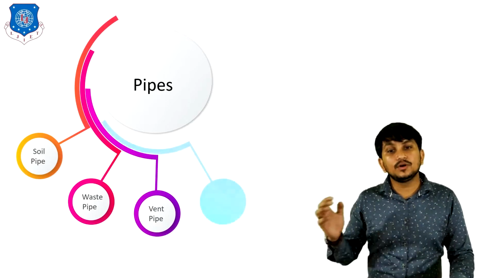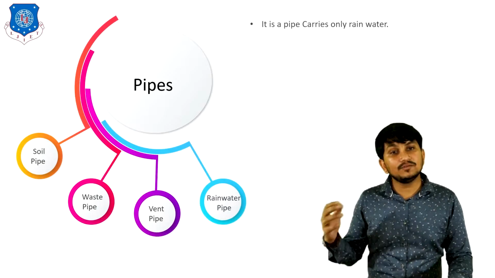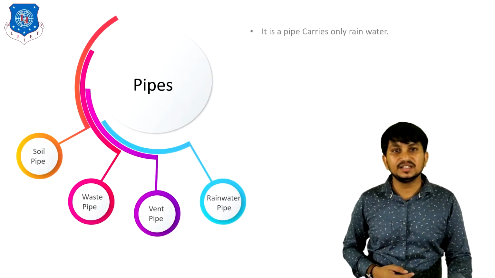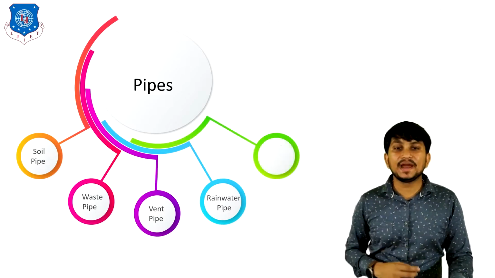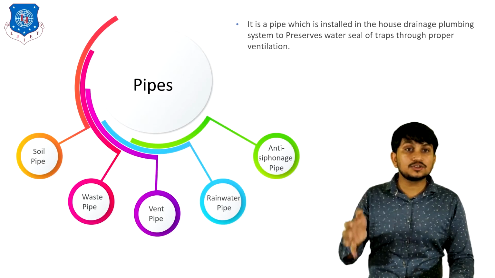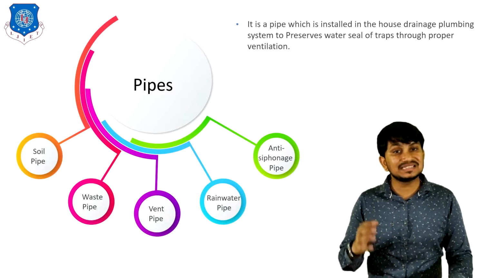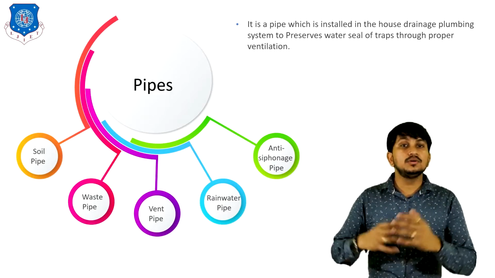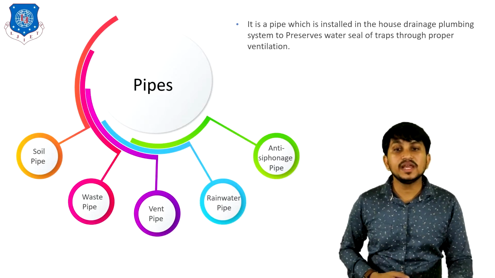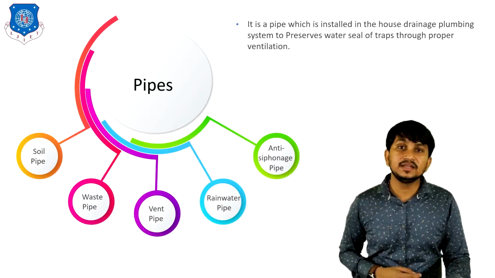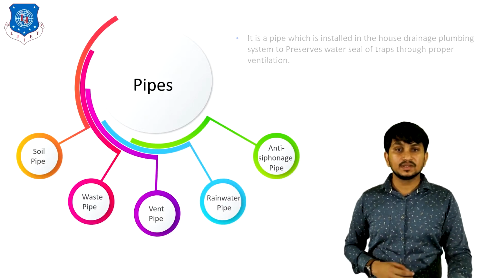Fourth type of pipe is rainwater pipe. It is a pipe which carries the rainwater. And the last type of pipe is anti-siphonage pipe. It is a pipe which is installed in the house drainage plumbing system to preserve water seal of the traps through proper ventilation. These are the various types of pipes which are used in various buildings.